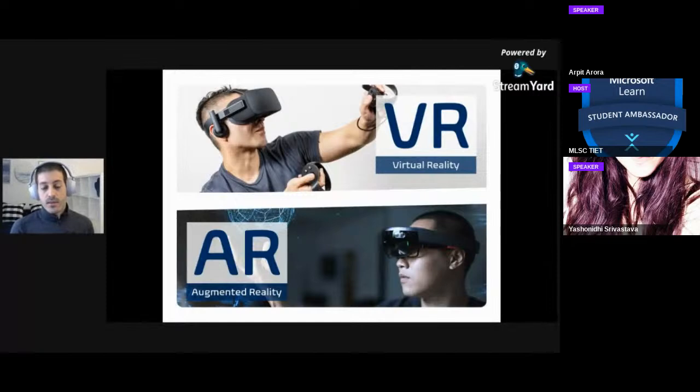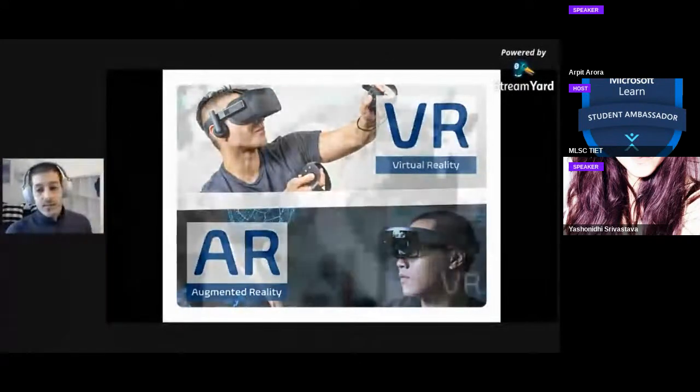Your entire sensory experience is being controlled through this device that completely occludes your vision, and you're controlling the interactions with the controllers or with your hands, and sometimes it also controls what you can hear. As opposed to augmented reality, or AR, in which you still see the real world, but that world is being overlaid with CGI imagery and 3D content. You're looking at the world through some optical see-through, like glasses or a headset, or a camera see-through, like a phone or a tablet. But again, you can still see the real world.